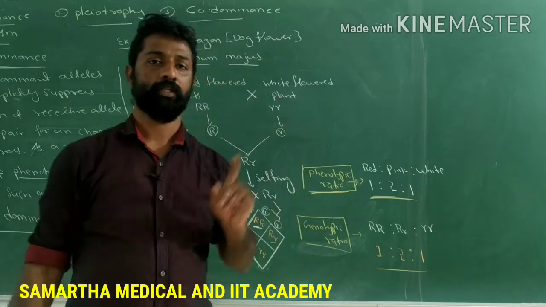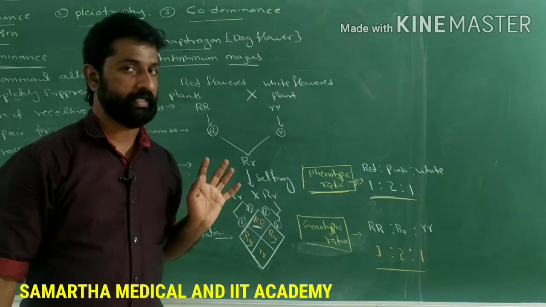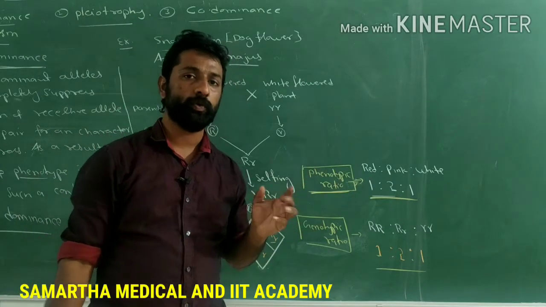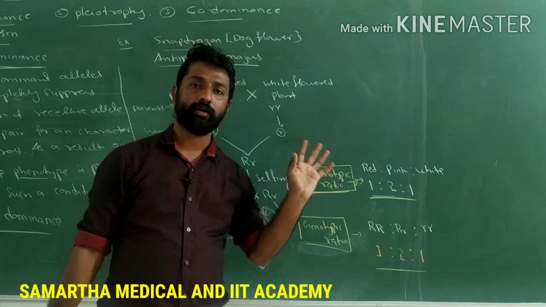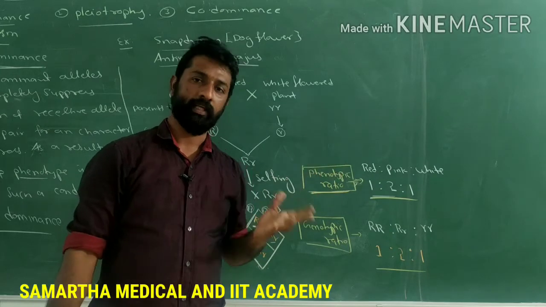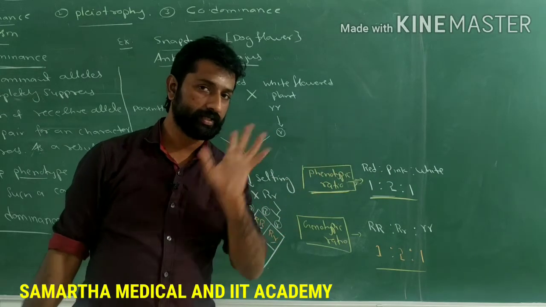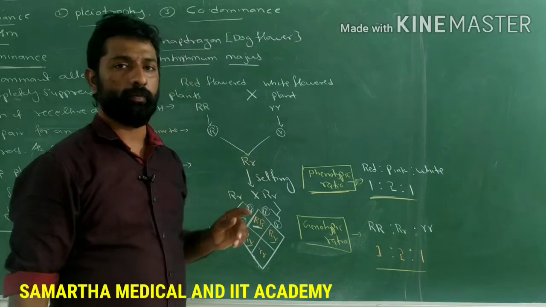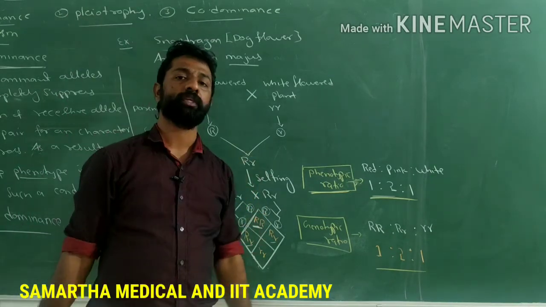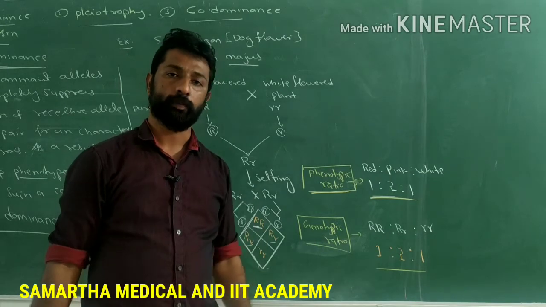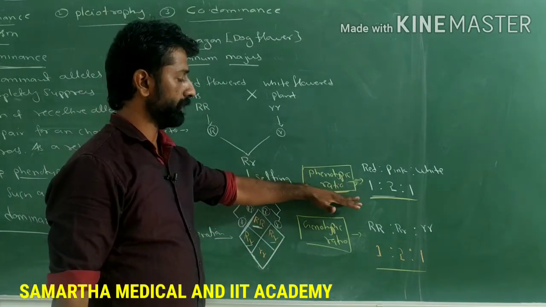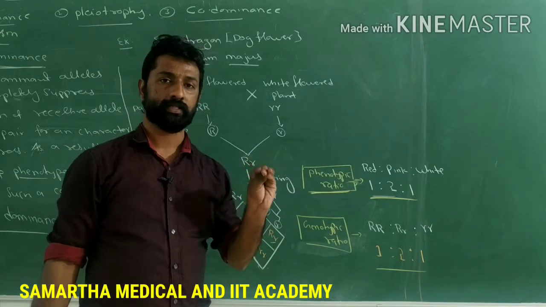This question will be asked in the NEET or the CET examination. If the phenotypic ratio and the genotypic ratio are the same, what does it refer to? It refers to incomplete dominance and test cross. Is it clear? In a test cross also, the phenotypic ratio and genotypic ratio will be similar if the unknown plant is heterozygous. So in incomplete dominance also, the phenotypic ratio and genotypic ratio will be the same.